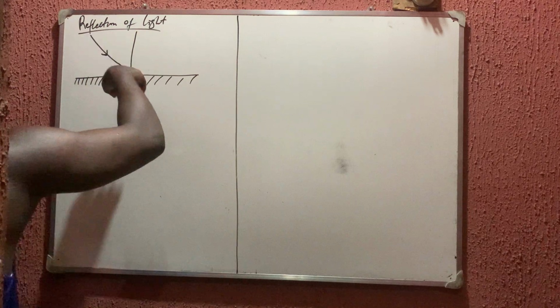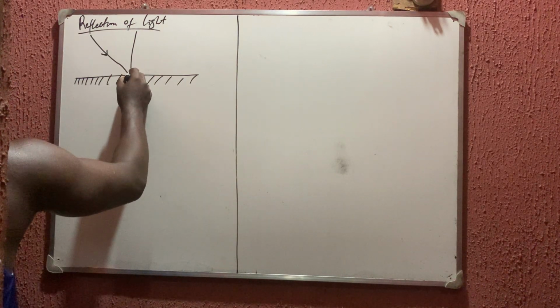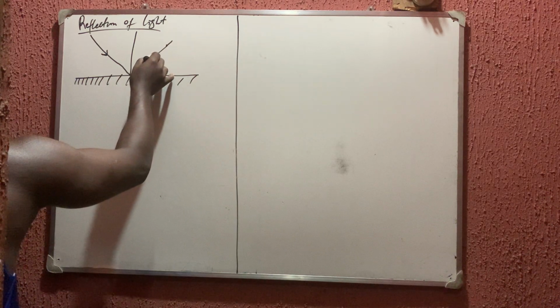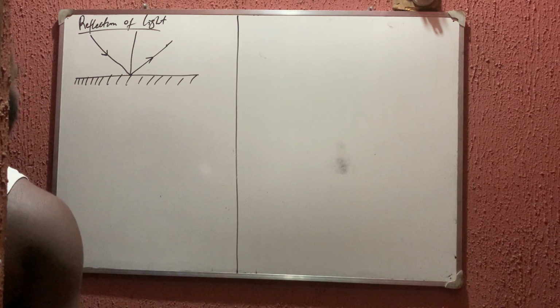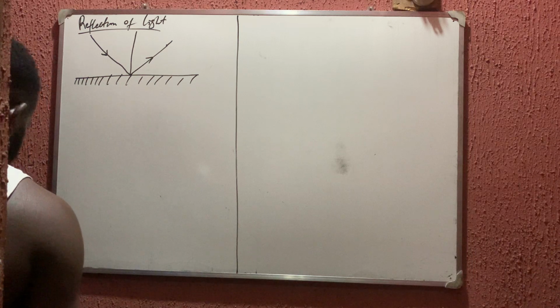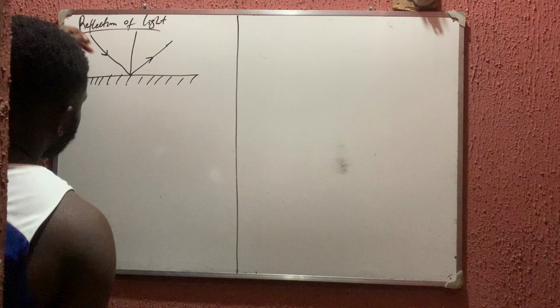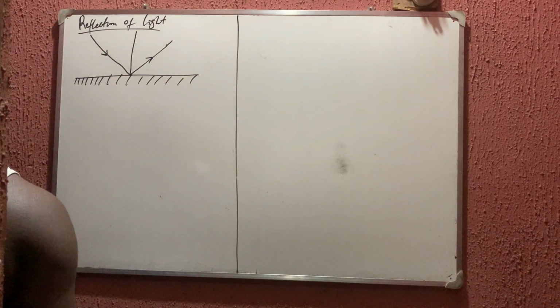The one coming that will hit this surface is called the incident ray. Then it will bounce back. This bouncing back is what we call the reflection. So reflection is simply the process whereby the incident ray bounces back on hitting a barrier.